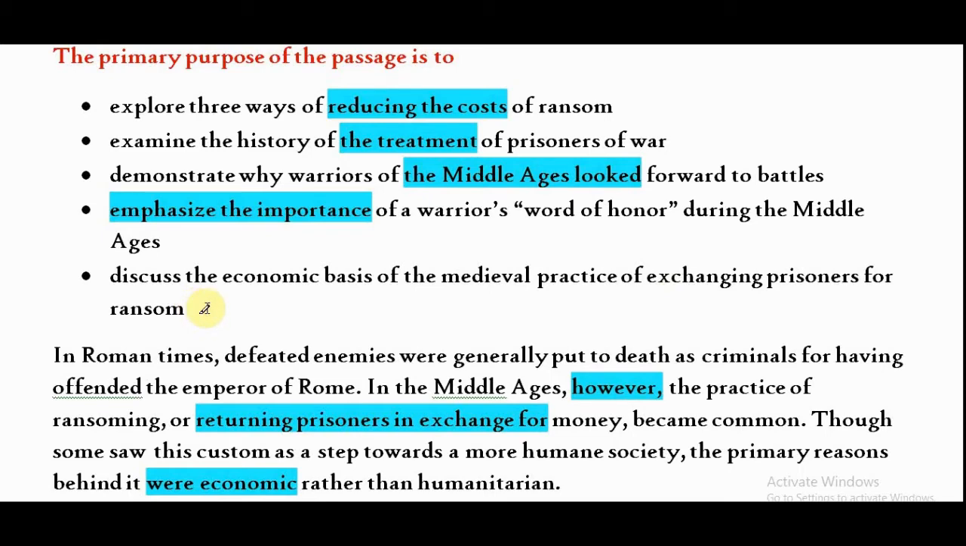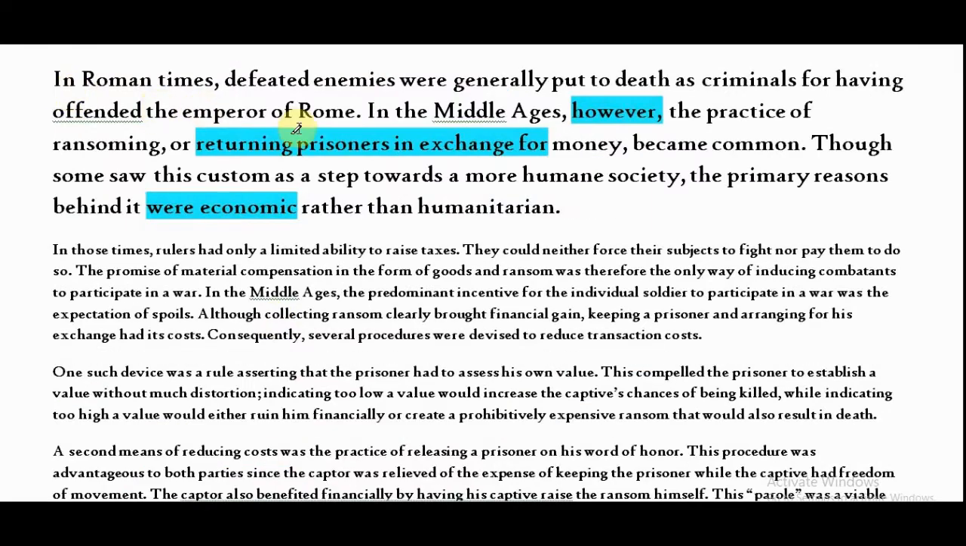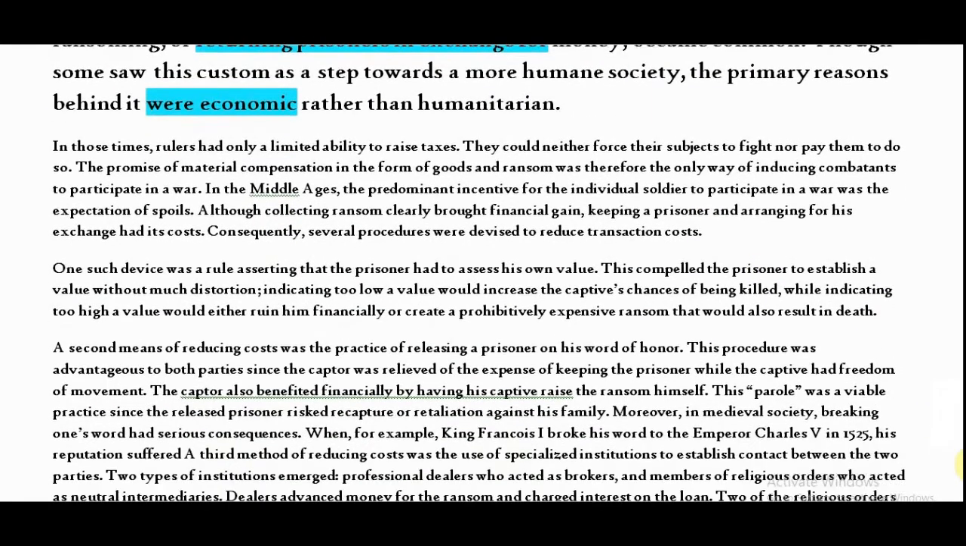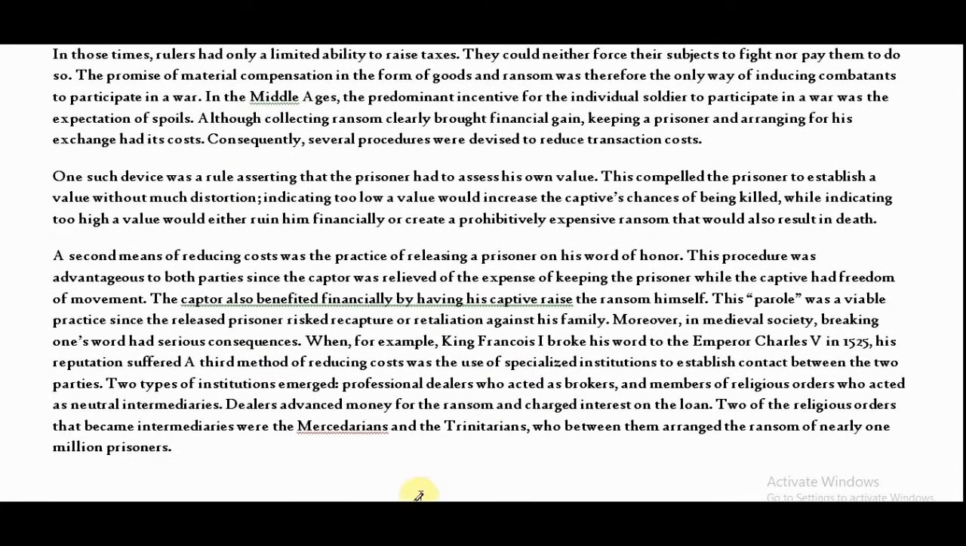Now let us justify with the help of other paragraphs too. Remember, the first paragraph is called the backbone of the whole passage, and that's why it plays a crucial role. Let us see the length of the passage. It begins from in Roman times to million prisoners. And how many paragraphs does the passage have? There are 4 paragraphs.